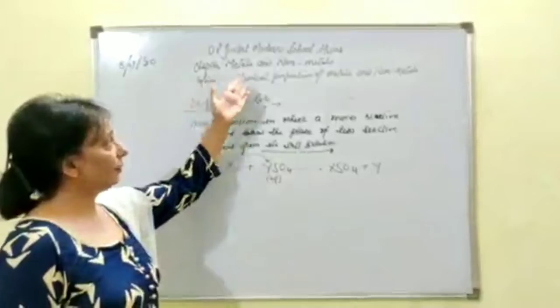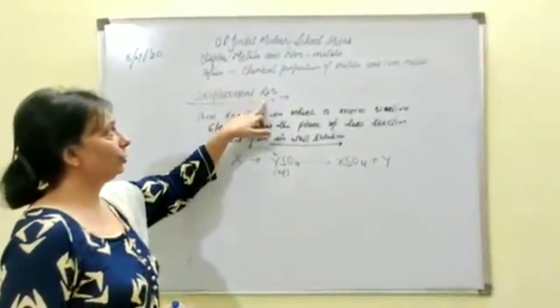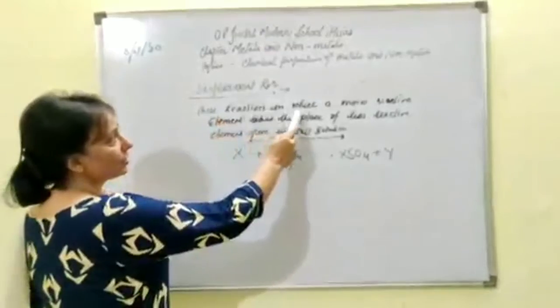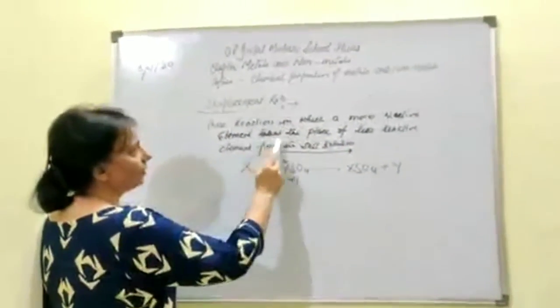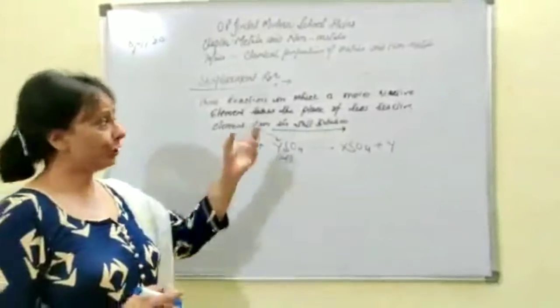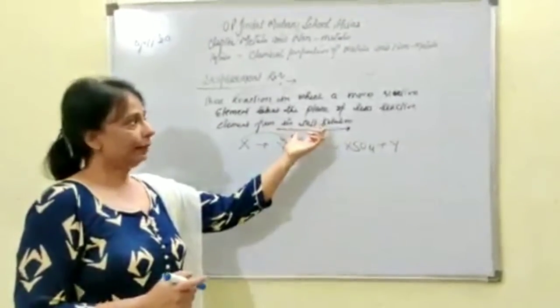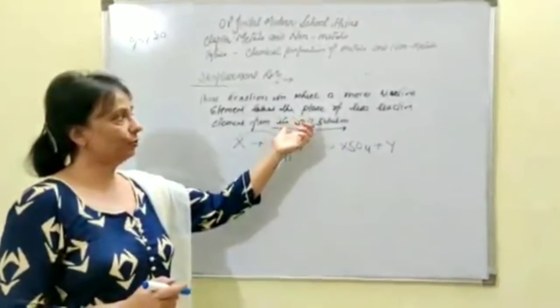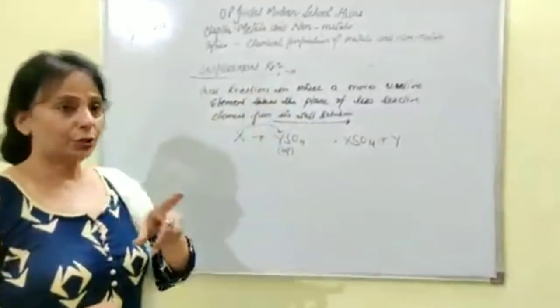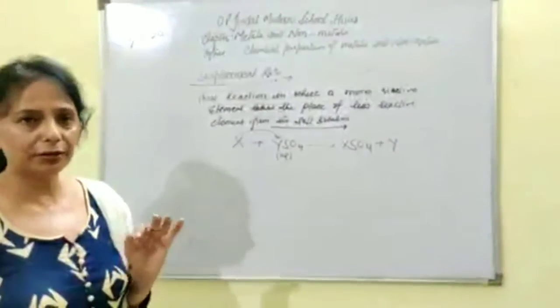Let's start with another chemical property of the metals where we are going to talk about the displacement reaction. Now what does it mean? Those reactions in which a more reactive element takes the place of less reactive elements from their salt solution. These are very important words. That means the less reactive element should be in the form of compound, and that has to be converted in the form of a solution. That means that has to be dissolved in water.